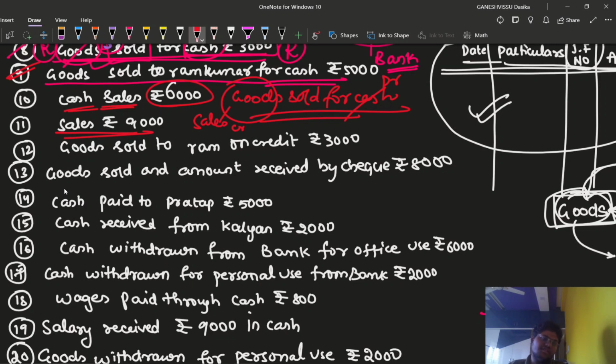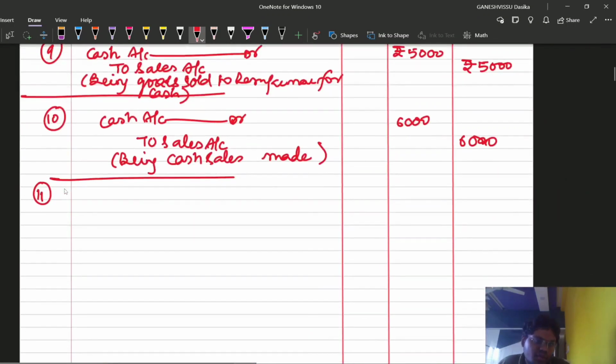Yes, it is a cash transaction, because if it is a credit transaction, then he will mention the name of the person to whom we are selling the goods. If it is a purchase transaction, then he will mention the name of the person from whom we are going to purchase the goods. So sales rupees 9,000 in the sense we are making sale of goods for rupees 9,000 in cash. Same entry, right? The value is 9,000. So can I write the entry cash account debit to sales account?